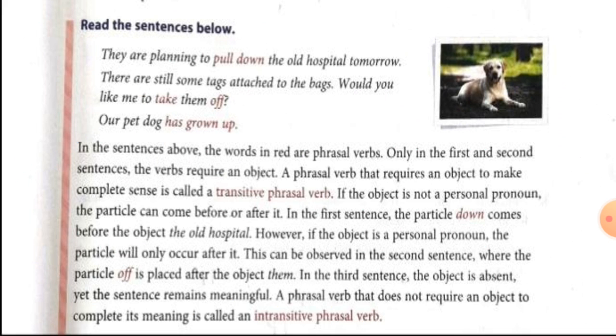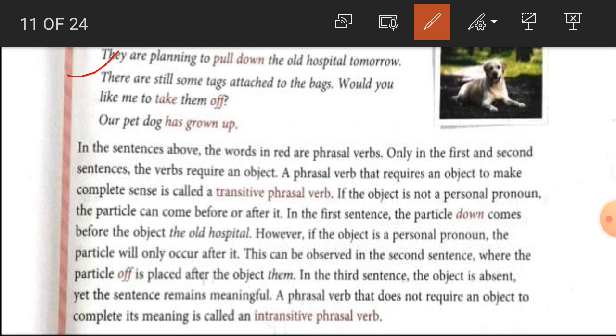So come on here students, in the last video lecture we have read how many kinds of phrasal verbs there are. We have read separable phrasal verbs and inseparable phrasal verbs, and now we are going to read a different classification of phrasal verbs. So read the sentence first. Sentence number 1: They are planning to pull down the old hospitals tomorrow. Students, here pull down is the phrasal verb.